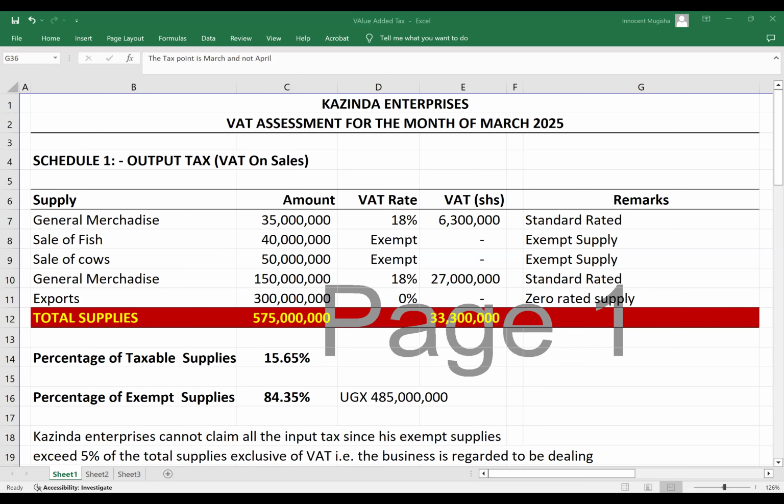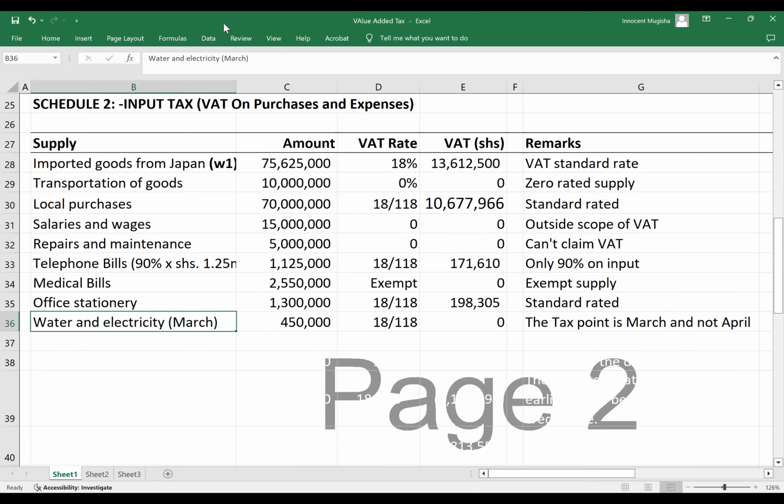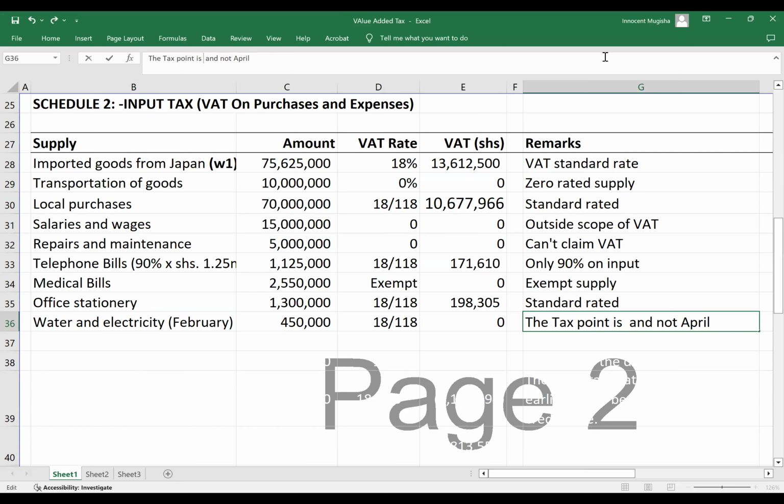Okay, this was supposed to be February. This is water and electricity for the month of February. You won't get it, because the tax point, you are supposed to file the return and include this in February, not March. I mixed up the months there.